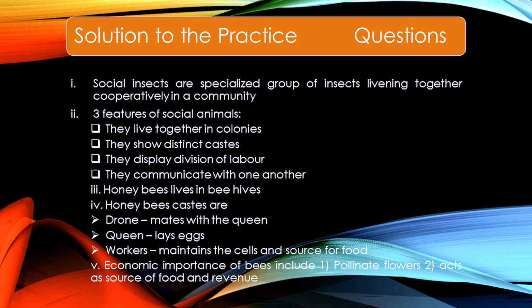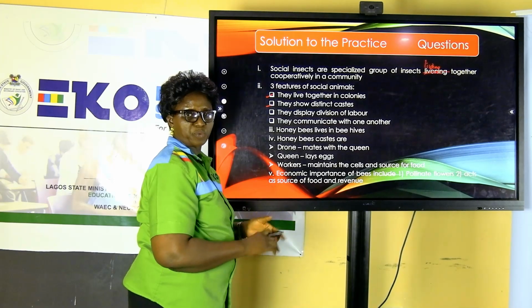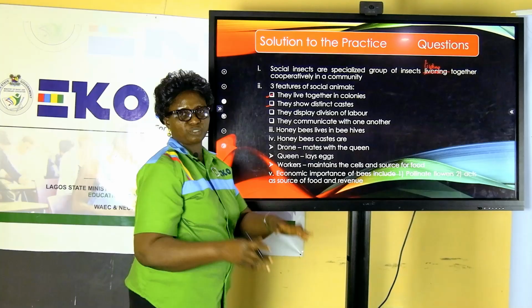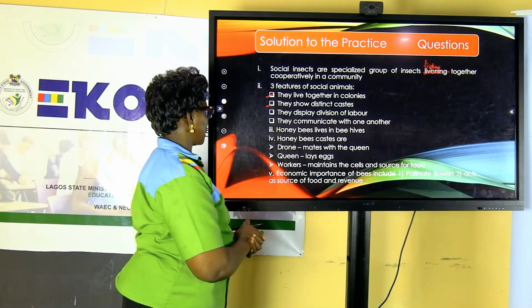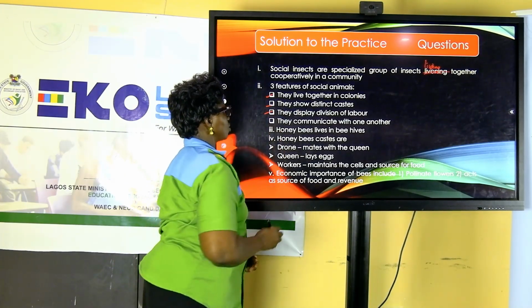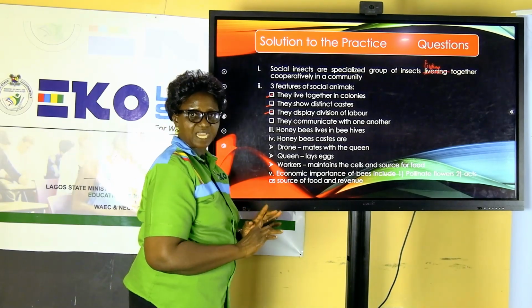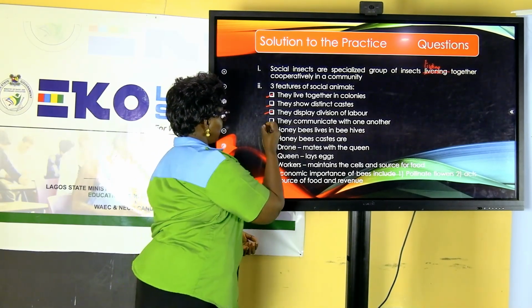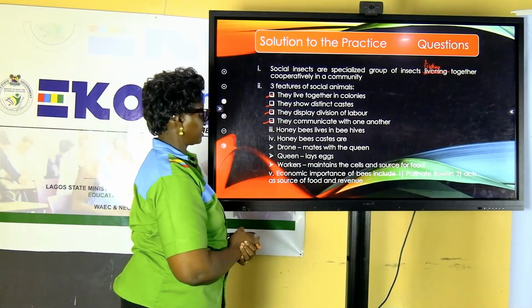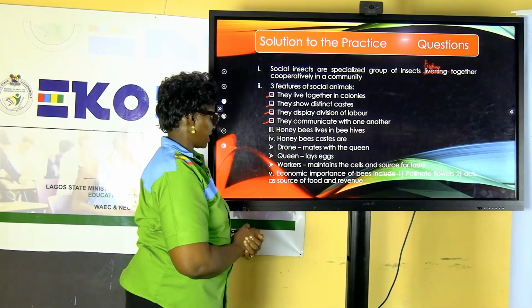Each one is saddled with a responsibility. We saw when we were discussing the role of the drone, the role of the queen, and the workers. There is division of labor. Each member understands what they should do. Then they are able to communicate with one another.